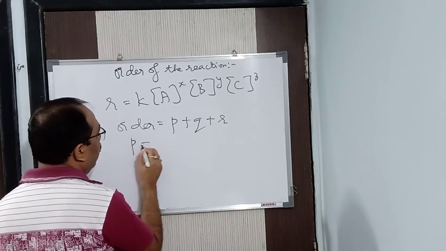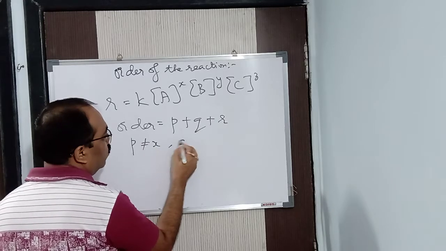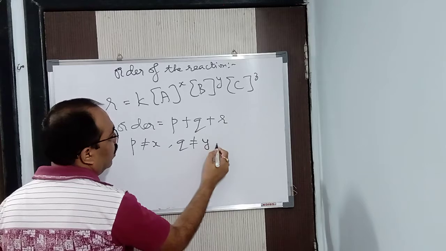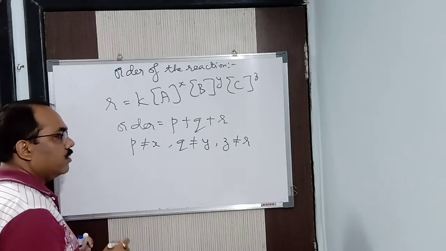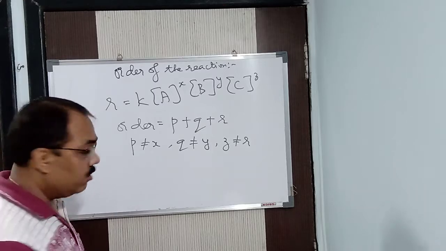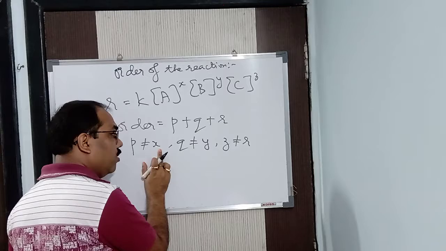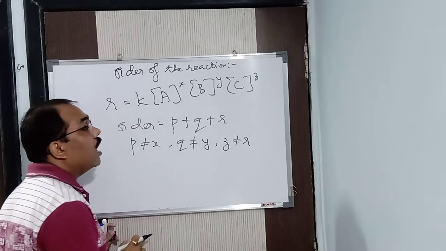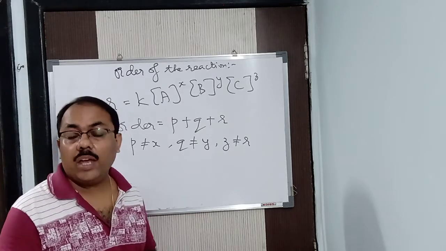P may or may not be equal to X, Q may or may not be equal to Y, and R may or may not be equal to Z. Alright? Why is it so?